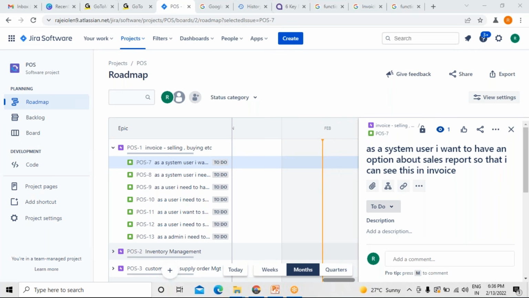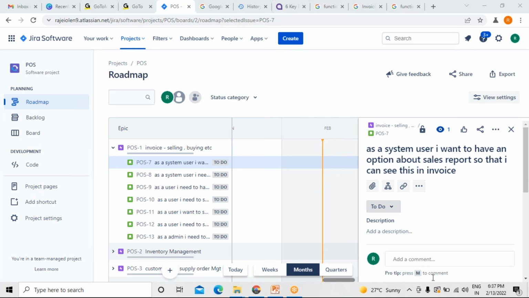Complexity means how complex it is to develop technically, which will be explained to us by the technical team, right? Developers will tell you the complexity involved in developing that user story. So we need to understand the business value and complexity of a user story. For this, we have to follow different estimation techniques.